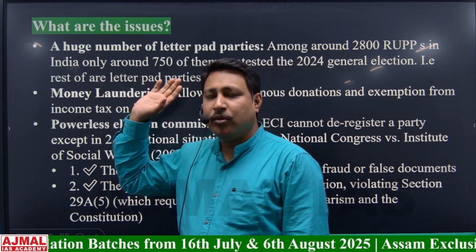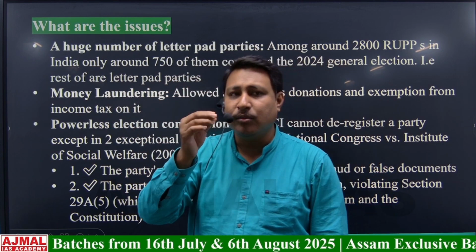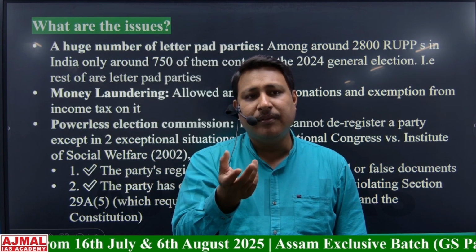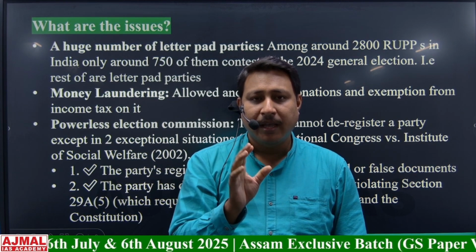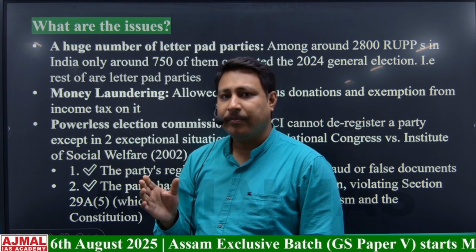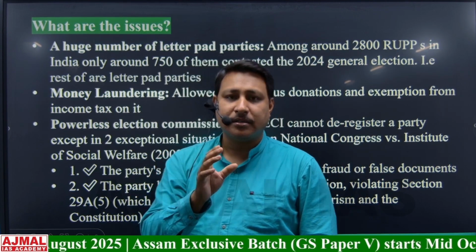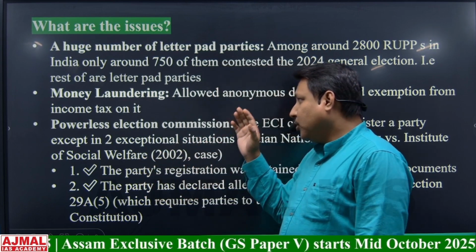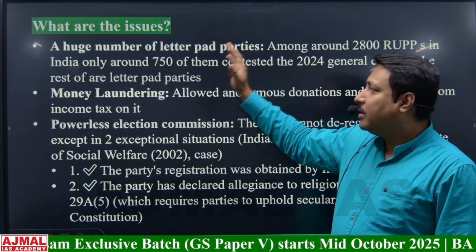One issue is that we have more than 2800 registered unrecognized parties. Only 750 of them have fought any elections, and the rest of them did not fight any election. They just exist on paper. So they are known as letter pad parties. Because of that, money laundering has taken place.